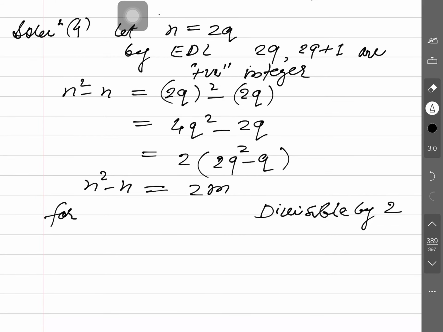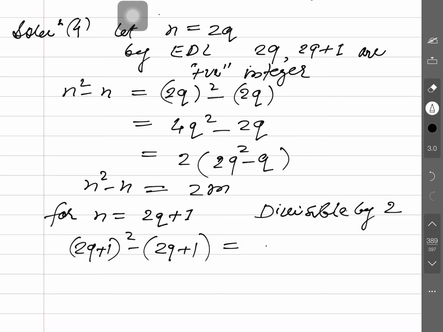Again, for n equal to, what will you take? Can you tell me why we are taking n equal to 2q plus 1? Because the question says for every positive integer. So here 2q plus 1 whole square minus 2q plus 1: first term square, plus 2 into first term into second, plus second term square, and then minus 2q minus 1.